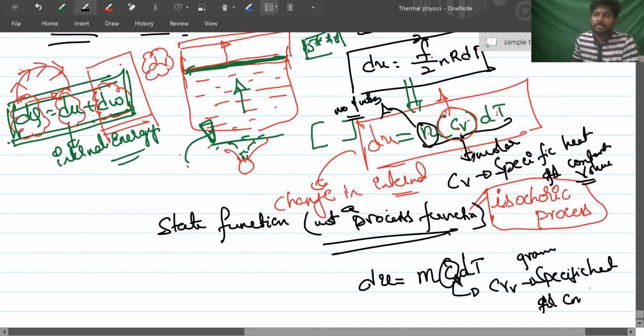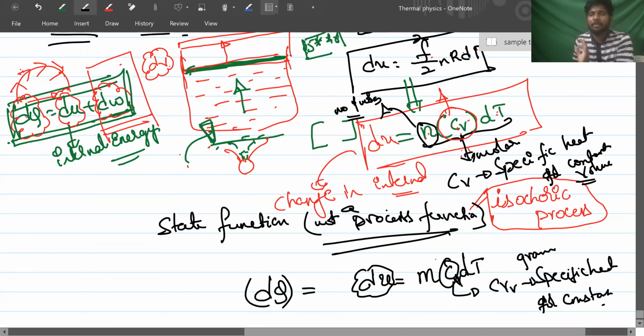Why, I'll tell you. Now this dq, can I represent it as dq because dw is 0, at least in that process. Any other process also you can use that formula for change in internal energy.